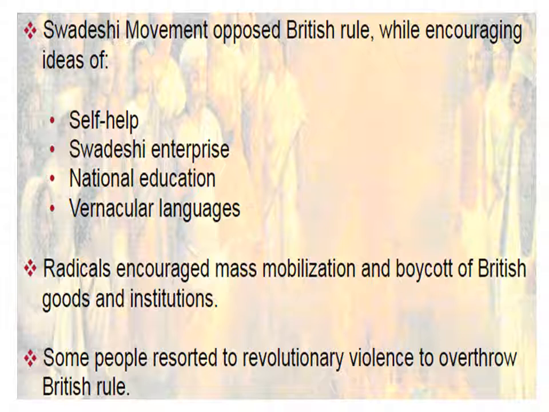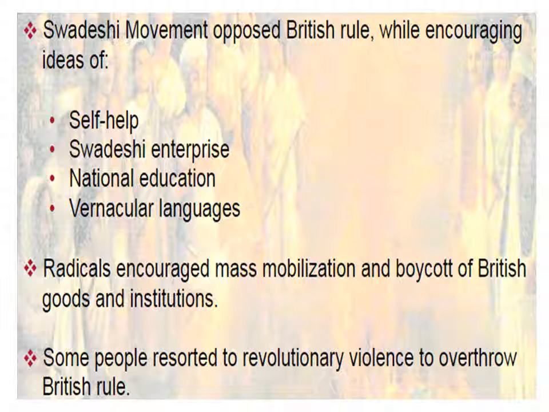And radicals encouraged mass mobilization and boycott of British goods and institutions. Radicals means the people who are very much involved in getting freedom. What is boycott? Boycott means to oppose, to withdraw.